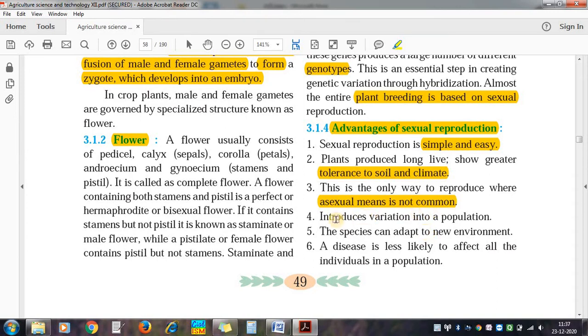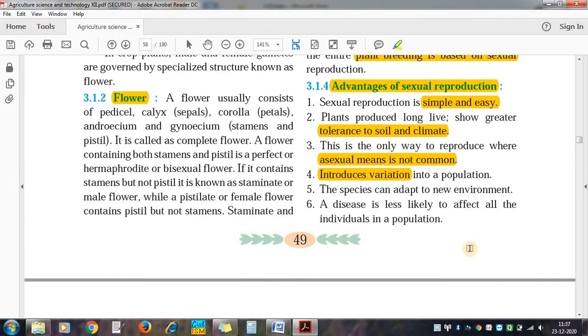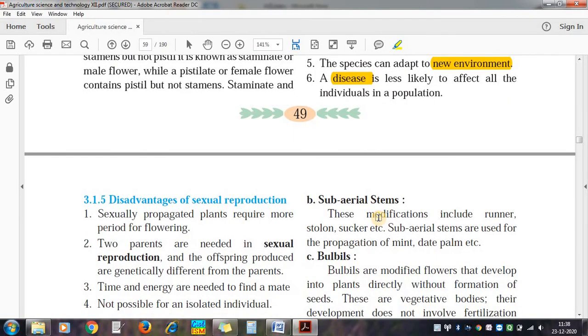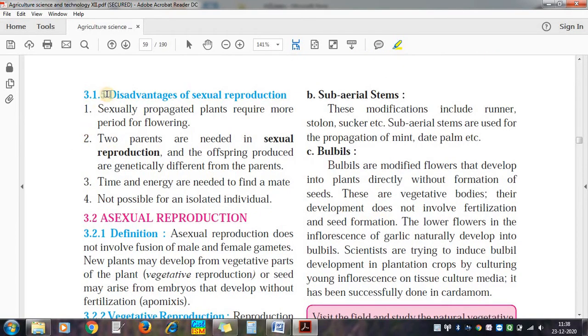Here we can introduce new variations, new kinds of qualities into the plant, and this plant can tolerate a new environment. Another advantage is that we can make a new plant which is disease free. So these are the advantages of sexual reproduction, but still there are some disadvantages of sexual reproduction.